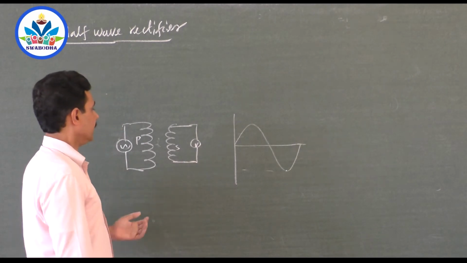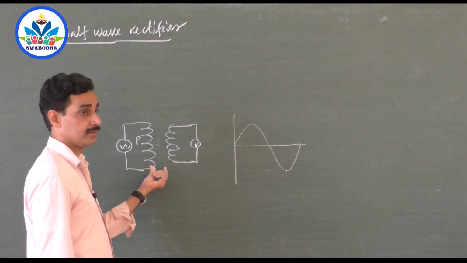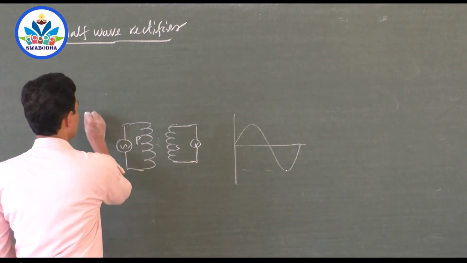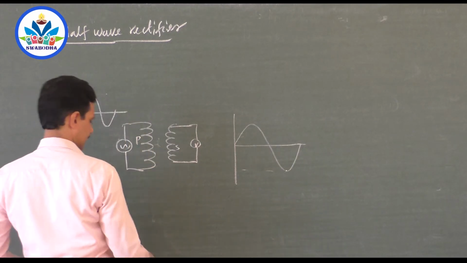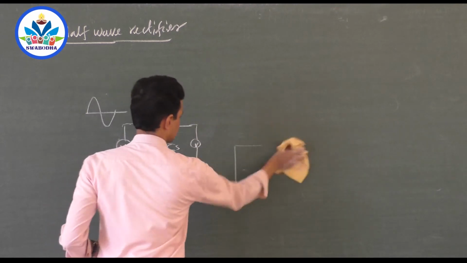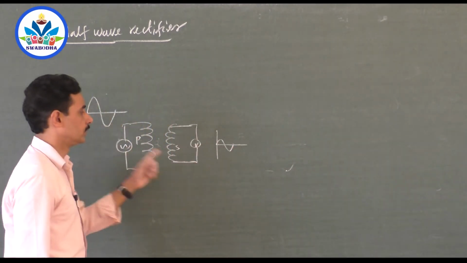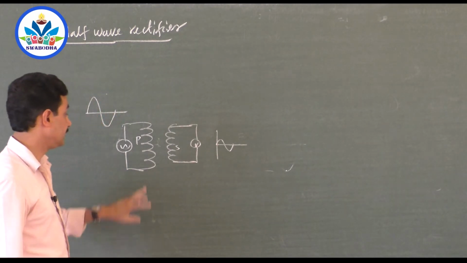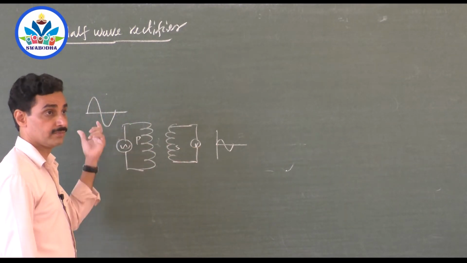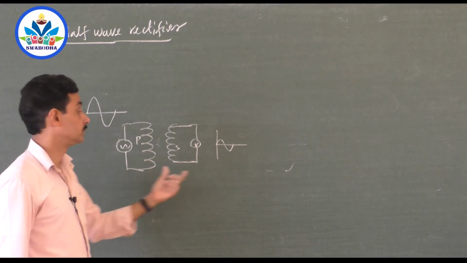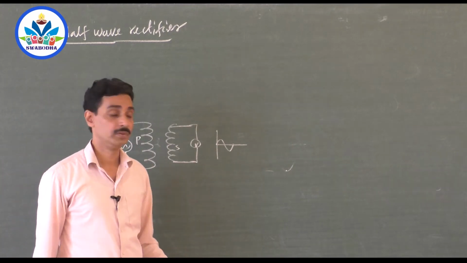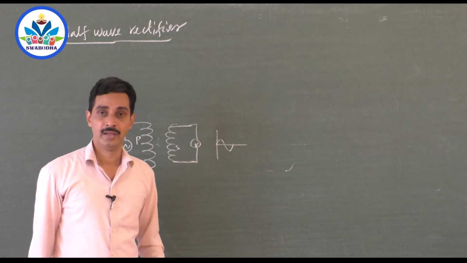Okay. Using this principle, you can decrease the amplitude of AC at the secondary of the transformer. That means you can decrease an AC of 1000 volt to 500 volt, and even you can increase the value of AC from 500 volt to 10,000 volt. How? By changing the number of turns.